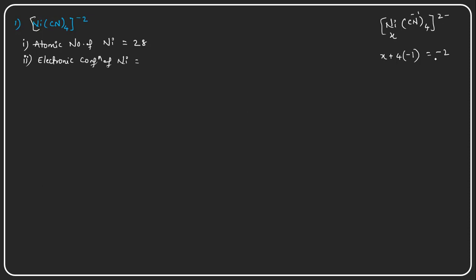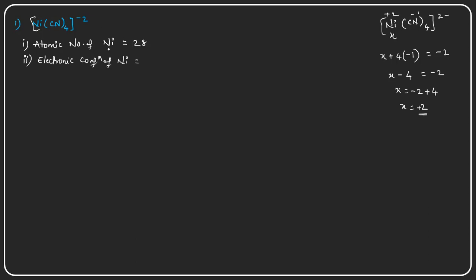So x plus 4 into -1 is -4, equal to -2. The -4, if it comes to this side, becomes +4. So x is equal to 4 minus 2, which is +2. This is the oxidation state of the nickel.